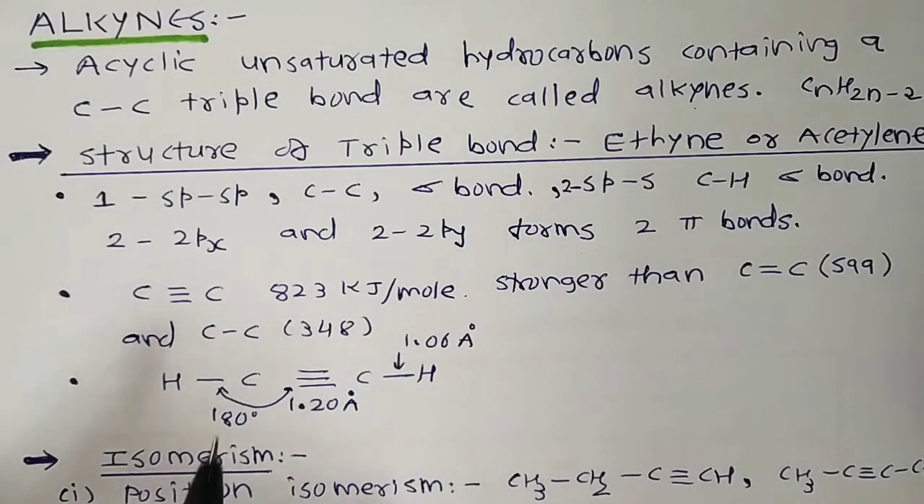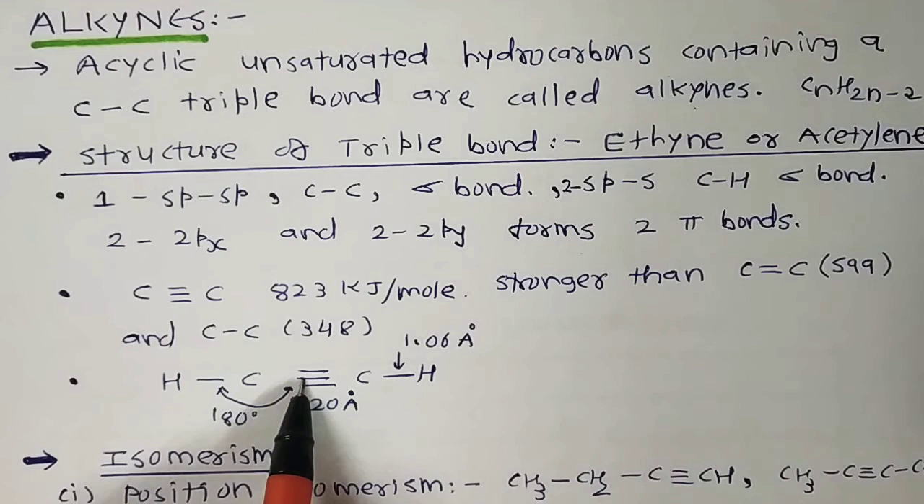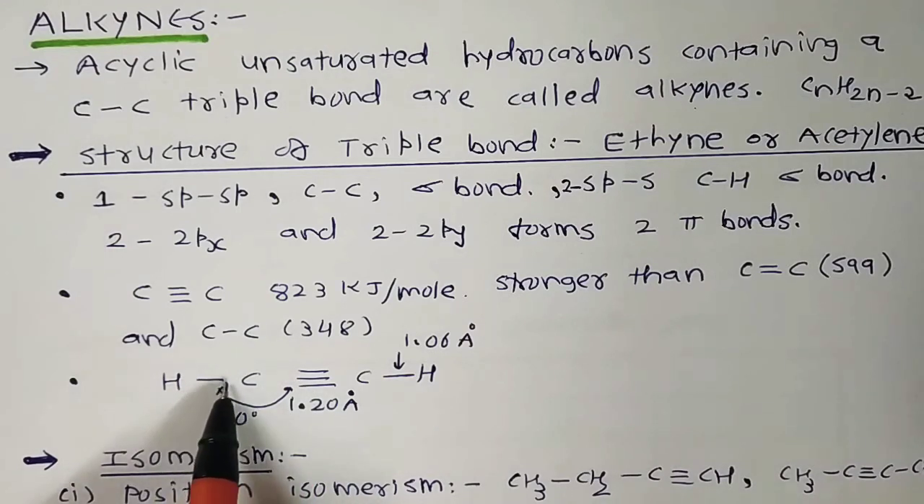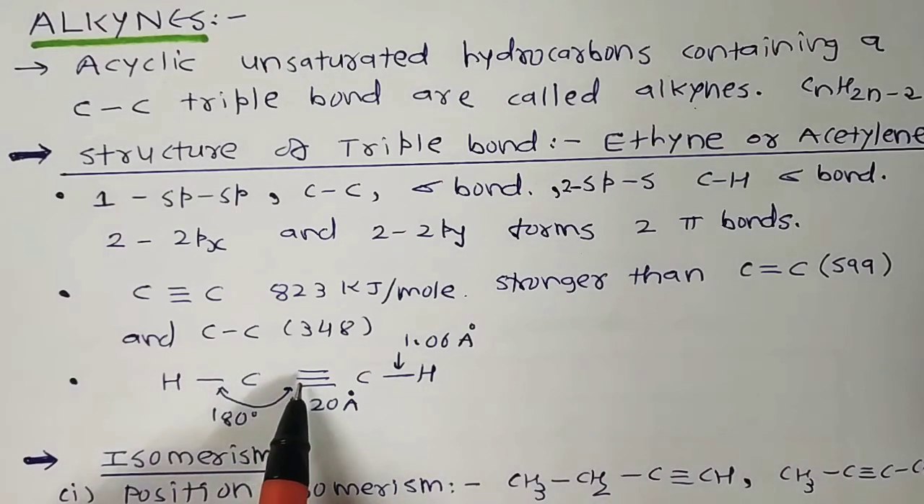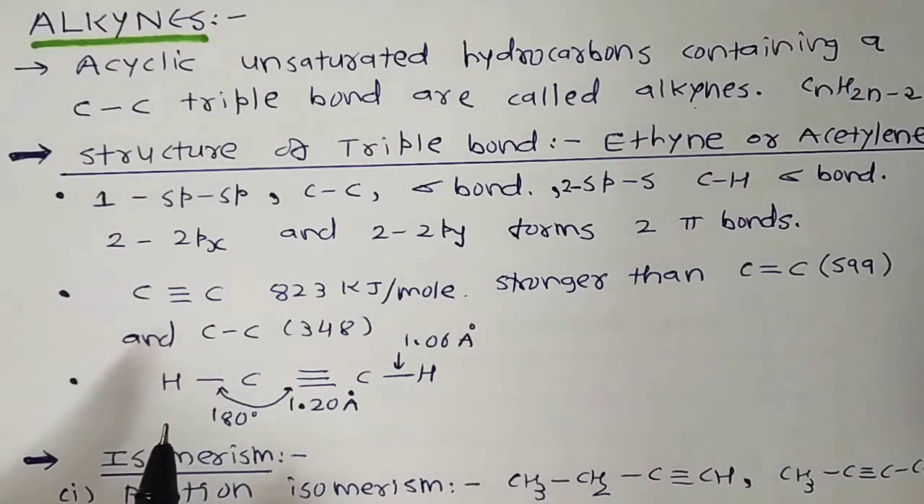Here each carbon atom of ethyne is sp hybridized, and hence there are two sp hybridized orbitals, this one and this one. One sp hybridized orbital of each carbon undergoes an overlap with the sp hybridized orbital of the other carbon to form a sigma bond. So it's called an sp-sp overlap.